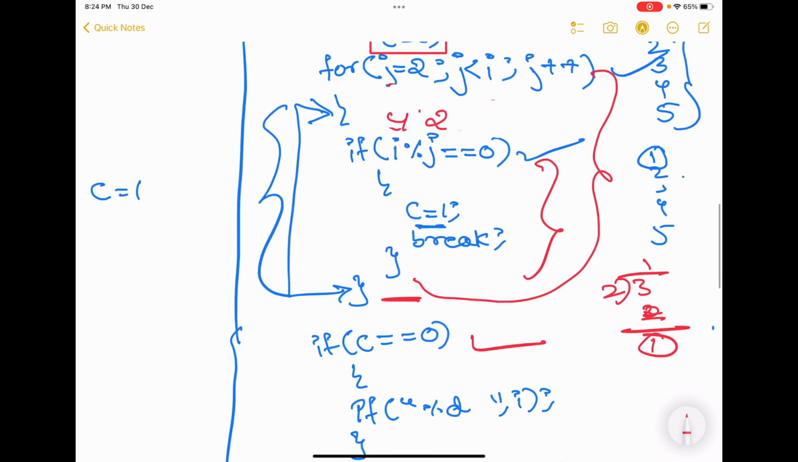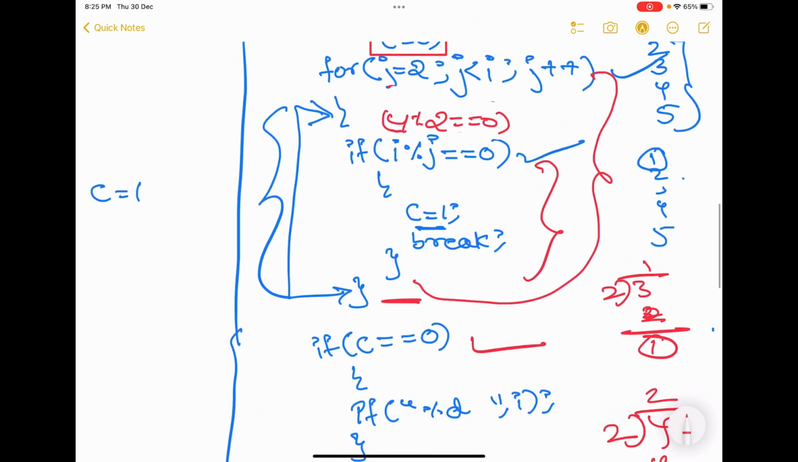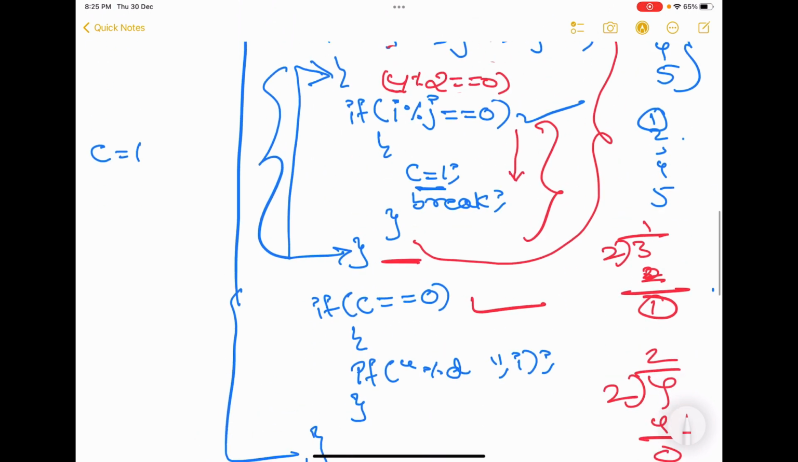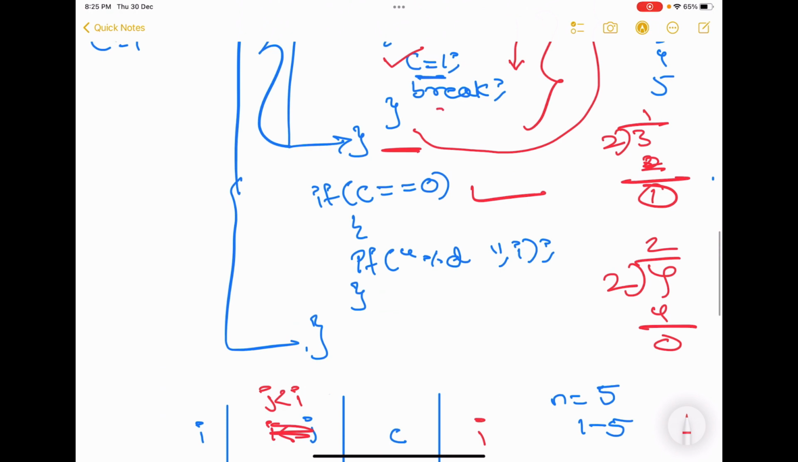Is 4 mod 2 equal to 0? Is it yes or no? Is 4 divided by 2 zero remainder? 2 twos are 4. It is 0. So it will enter this if condition for the first time. And what will it do? It will do C is equal to 1. That is the value of C for the first time. It was 0 here, but here it becomes 1. And after that there is break.